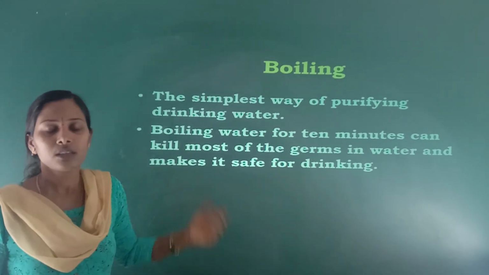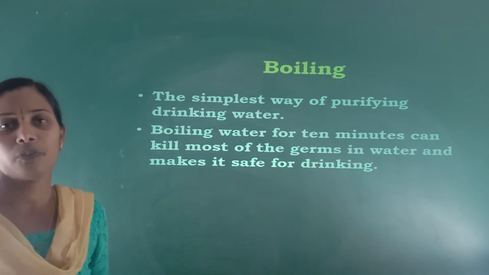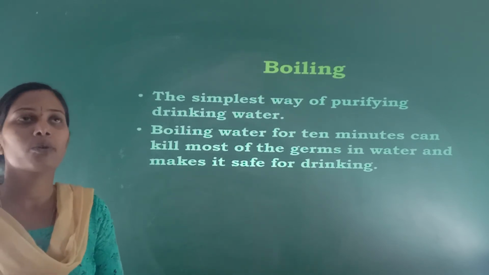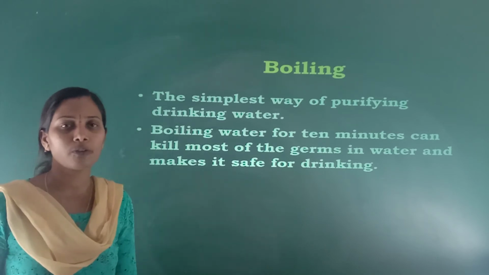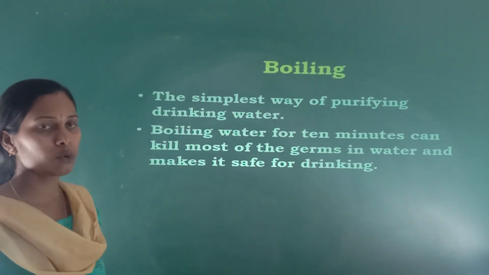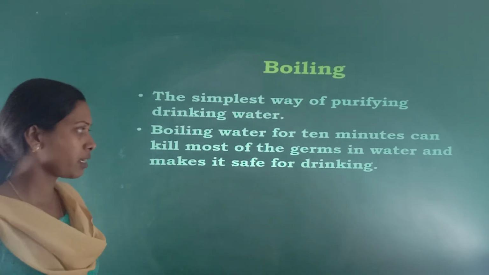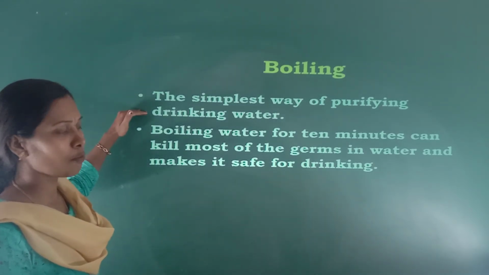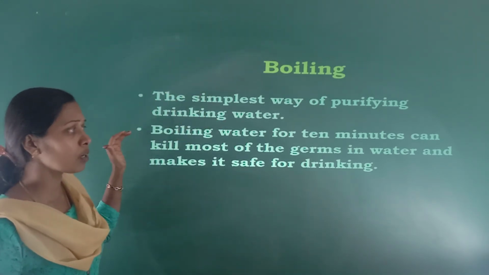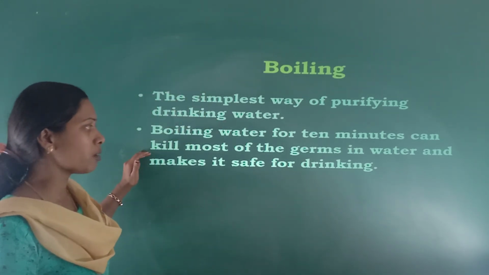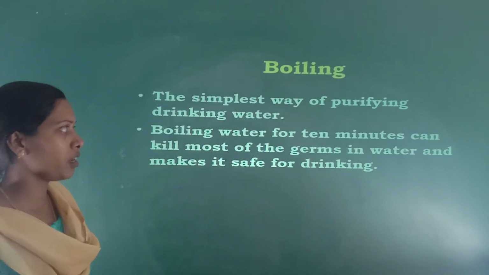Boiling is the simplest way to get purified water. What we have to do is boil the water for 10 to 15 minutes. What happens when we boil? Whatever germs are present in that water will be killed. So the simplest way of purifying drinking water is boiling. Boiling water for 10 minutes can kill most of the germs in water and makes it safe for drinking.